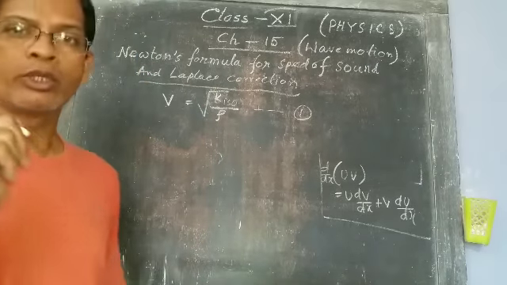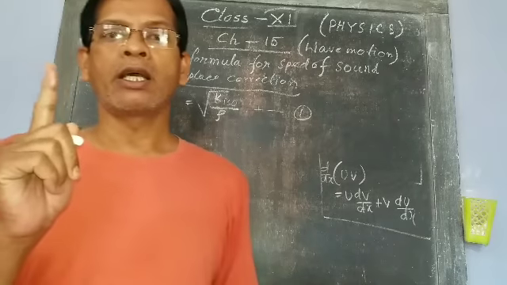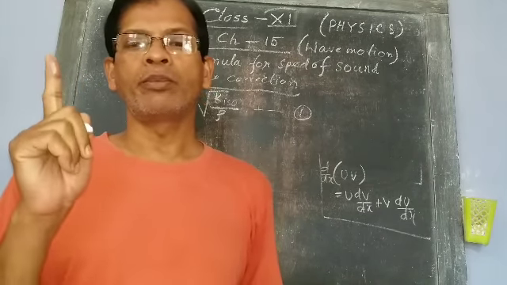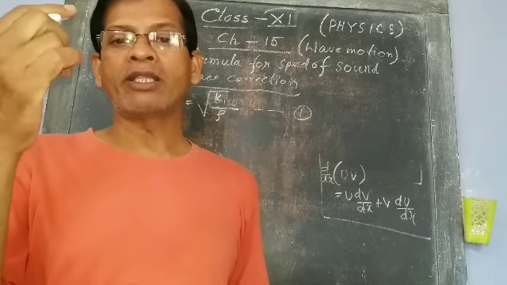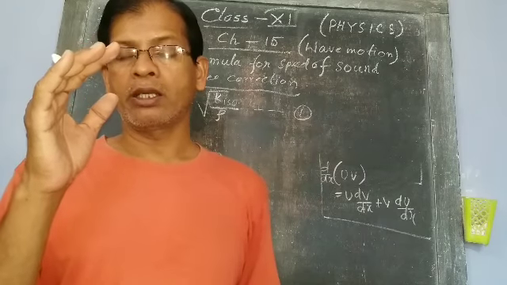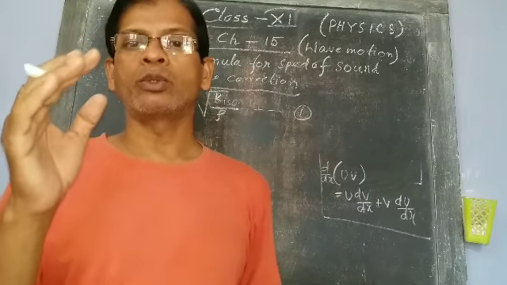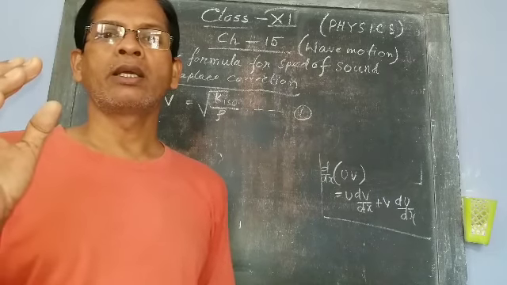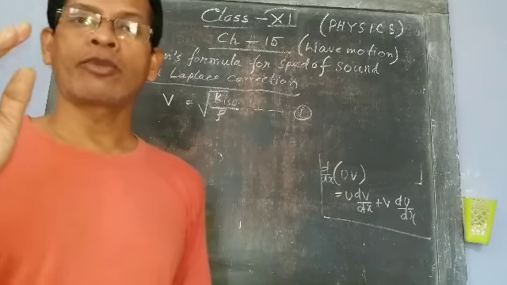According to Newton, sound propagates through air by the isothermal process.